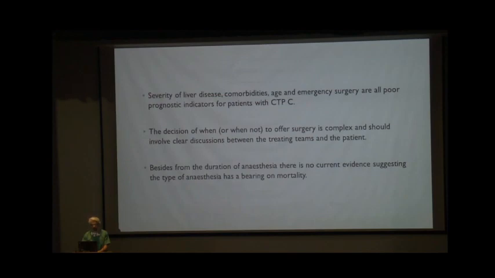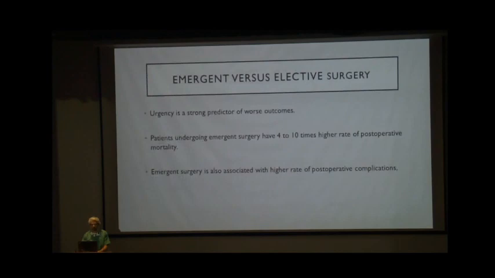Besides the duration of anesthesia, there is no current evidence suggesting that the type of anesthesia has a bearing on mortality of these patients. Another important factor is emergent versus elective surgery. Surgeries are classified into almost 4 types: emergent, urgent, scheduled and elective. Emergent surgeries have to be undertaken within 2 hours of presentation. Urgent surgeries give you a bit of time, around 16 to 24 hours for optimization.